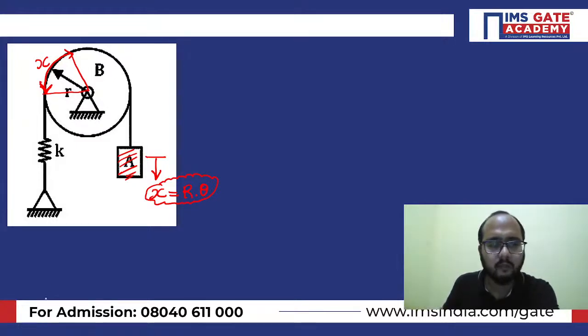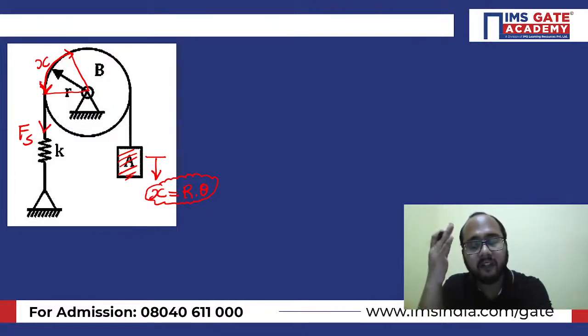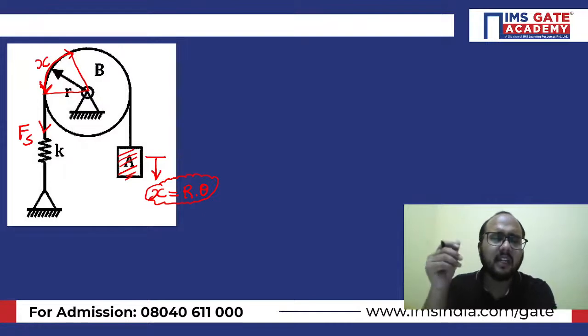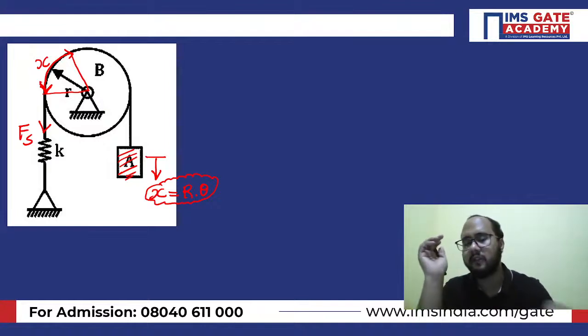Now try to understand one important point here. If the spring elongates here, some kind of spring force will be exerted. The spring will try to restore its own position, so it exerts a spring force Fs in the opposite direction of the deformation. So Fs will be acting in the downward direction, so that it can avoid the elongation. So this is the spring force.